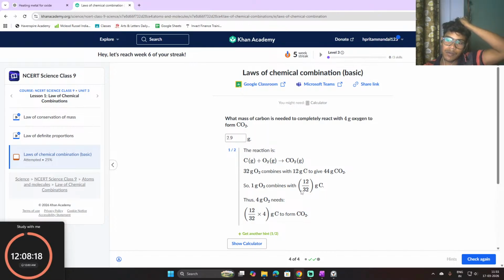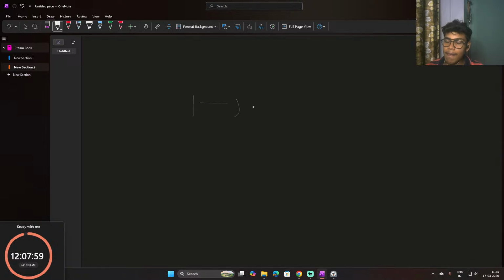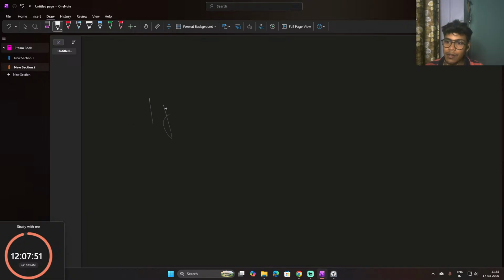So 32 grams of oxygen O2 combines with 12 grams of carbon. Oh, it's that simple. They are using this rule: for 1 gram of O2 we are using 12 by 32, right? 12 means carbon, and 32 is oxygen.